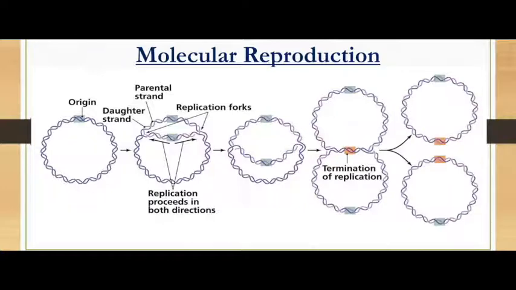In the third picture, you can see that the process of replication is completed and is ready to be terminated into two new organisms, which are exactly the same and having the same DNAs. After termination, two offspring of the same DNA are produced, and this is molecular reproduction.